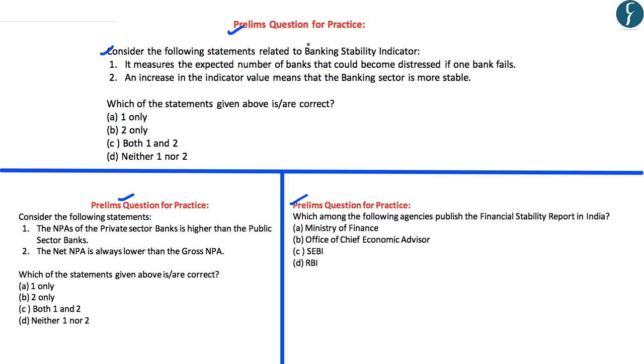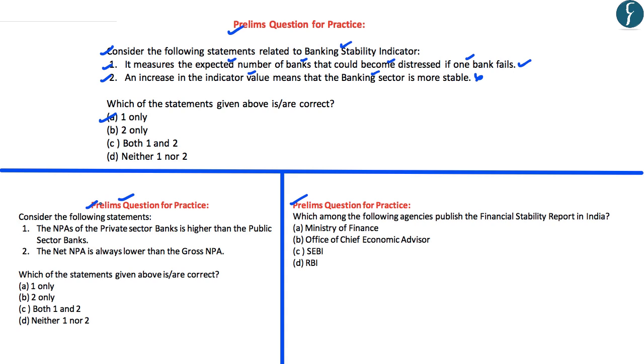The first question is, consider the following statements related to the banking stability indicator. The first statement is, it measures the expected number of banks that could become distressed if one bank fails. As we have discussed, this statement is correct. The second statement reads, an increase in the indicator value means that the banking sector is more stable. This statement is wrong, because an increase in the indicator value would mean that the banking sector has become more unstable. Hence, the correct answer to this question is A, that is 1 only.